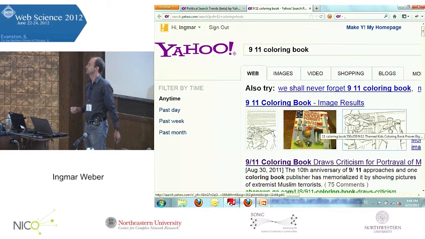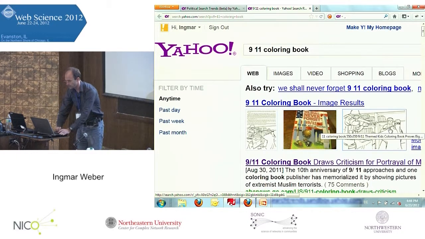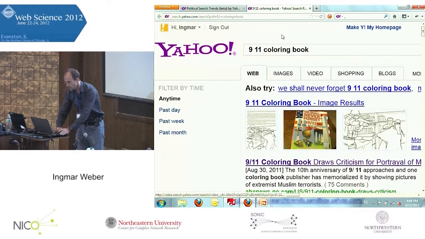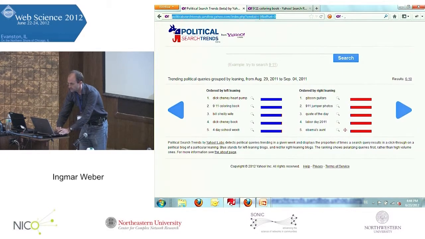Like the assassination of Osama bin Laden, and generally the evil: color the turban here, draw the beard there, kind of thing. And this was picked up by the political left as being pretty Islamophobic and maybe not the best idea, right? Now we were discussing the Occupy movement.